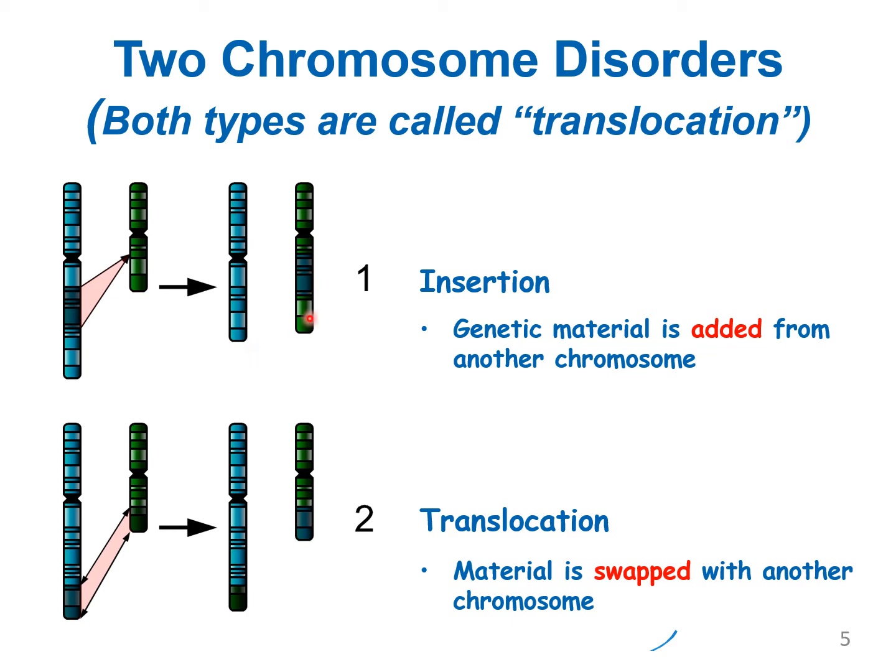Yes, it is. Then sometimes translocation-like things will happen, in which one end of a chromosome will get broken and go and join with the other end.